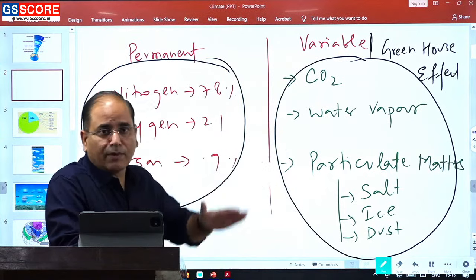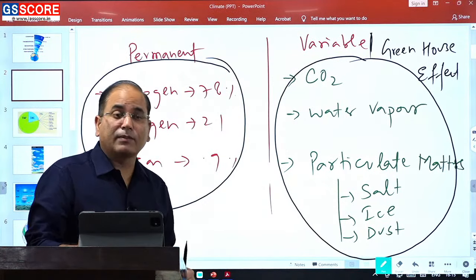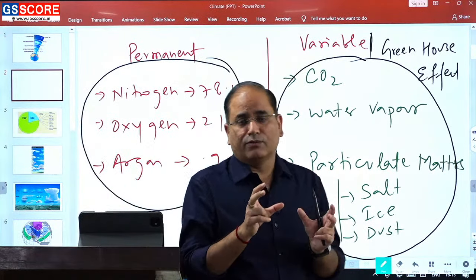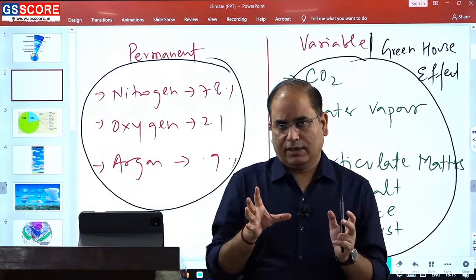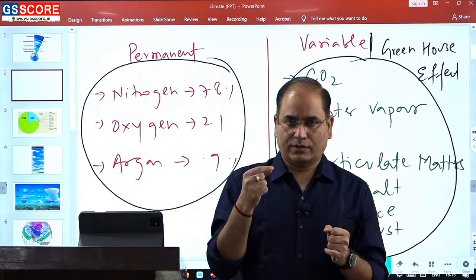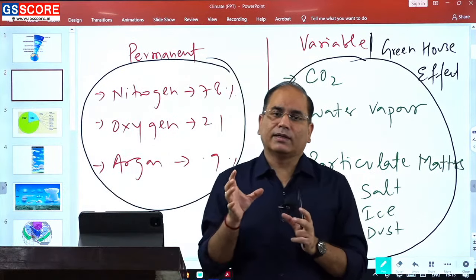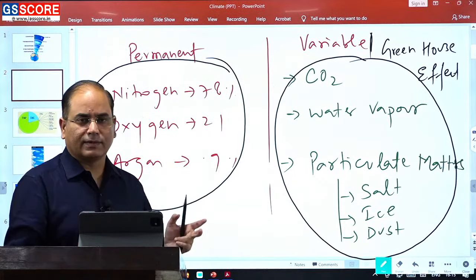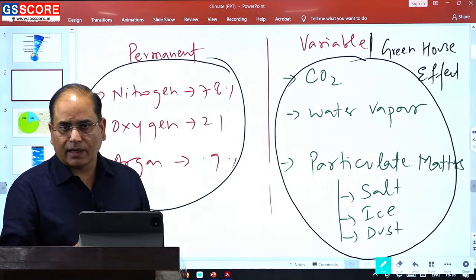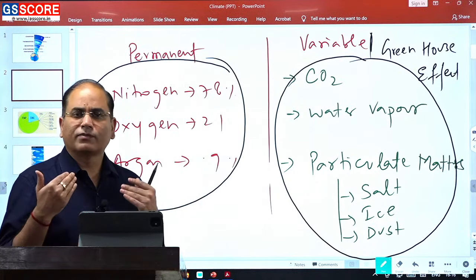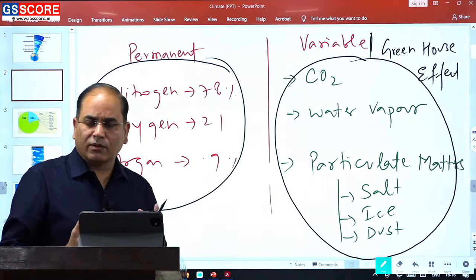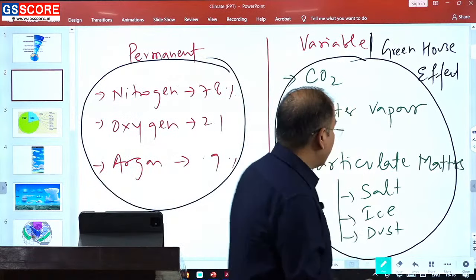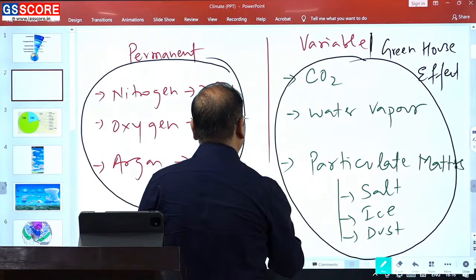Other than this, particulate matter also plays an important role, but particulate matter has another role. In our atmosphere, one very important phenomenon is rainfall, and rainfall happens through the clouds. So the clouds that form, the cloud formation process, will be very much associated with the particulate matter. In the absence of particulate matter, cloud formation will not happen. Cloud formation is almost absent in those areas where there is no presence of particulate matter, and these are also known as hygroscopic